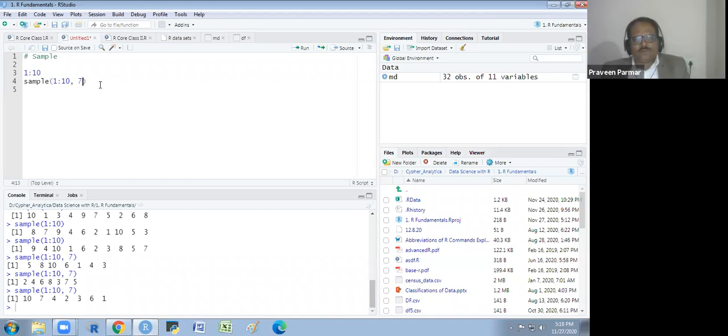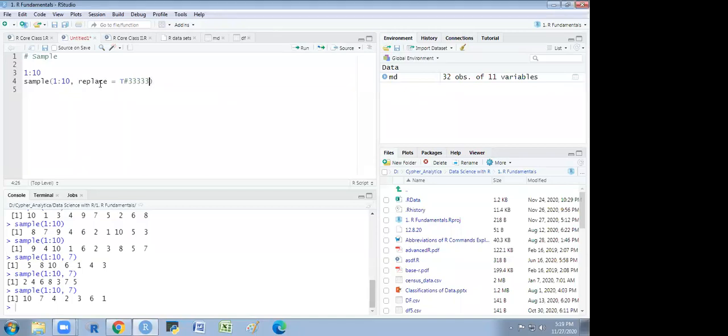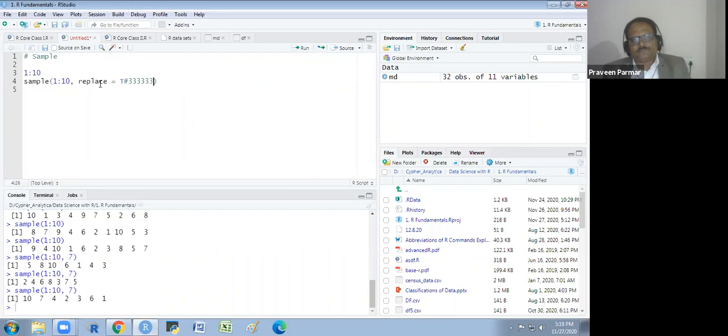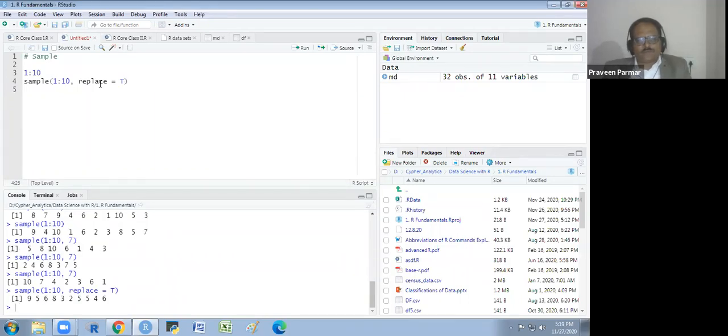If I want replacement, that is repetition, if I want the replication, I will write replace equal to TRUE. Then you see what will happen. Some numbers are repeated.